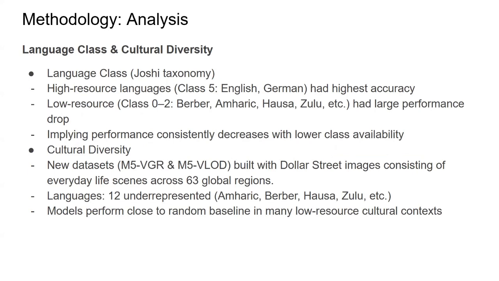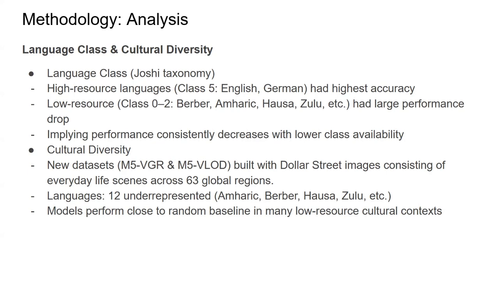They divided the languages into multiple classes. The higher class means the language has higher resources, and the lower class means it has low resources. When we go from higher class to lower class, we see a significant performance drop, which shows that for languages which have low resources, the model underperforms.